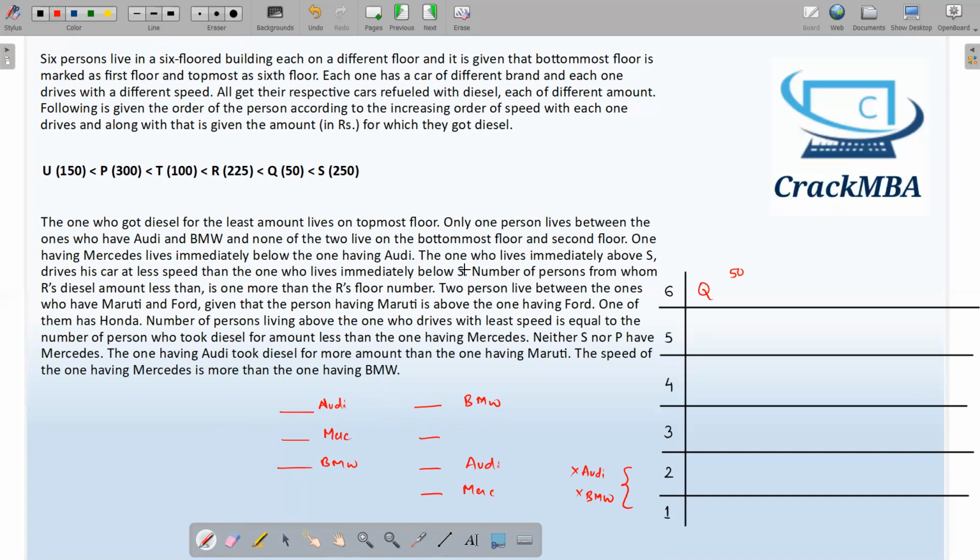The one who lives immediately above S drives his car at less speed than the one who lives immediately below S. We cannot use this statement right now. We will keep it like it is.